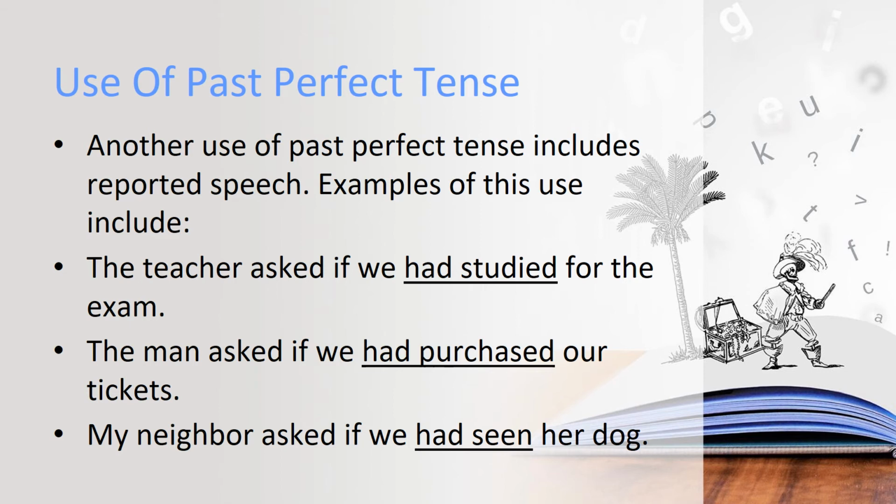In the second example, the man asked if we had purchased our tickets. In the third example, my neighbor asked if we had seen her dog. So, this is how we use past perfect tense in different situations. We have discussed this now.